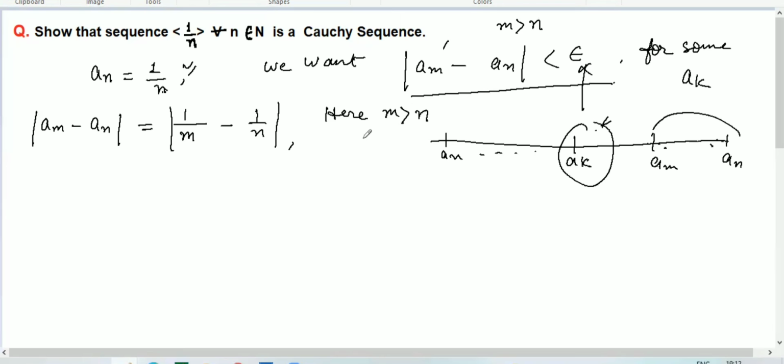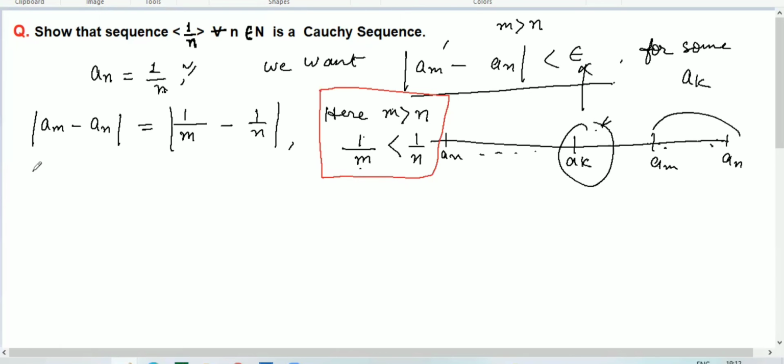If I take 1 over m and here 1 over n, now tell me which one is greater. Here m is greater, and dividing 1 by a greater number, 1 over m will be less than 1 over n. So this is very important. Understand this: now 1 over m is less than 1 over n.